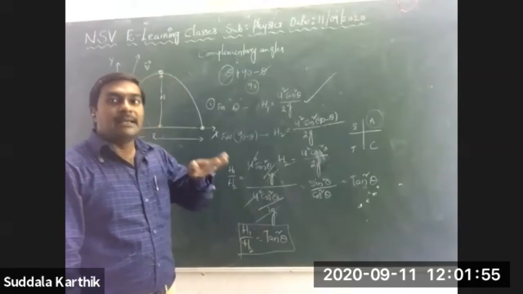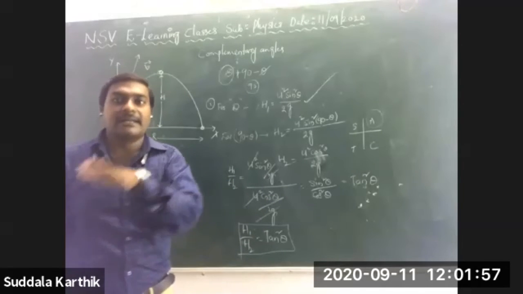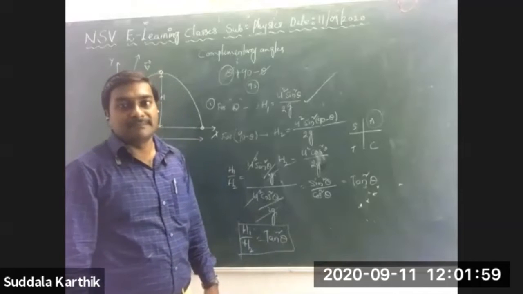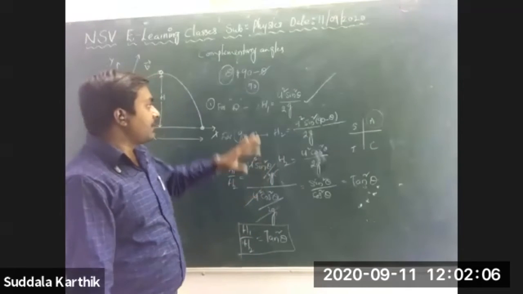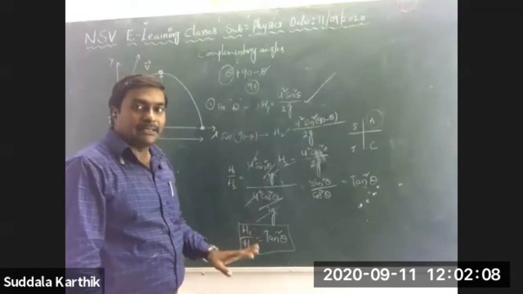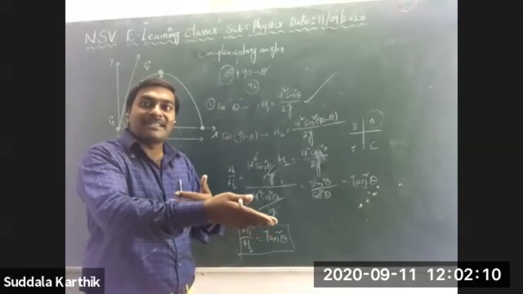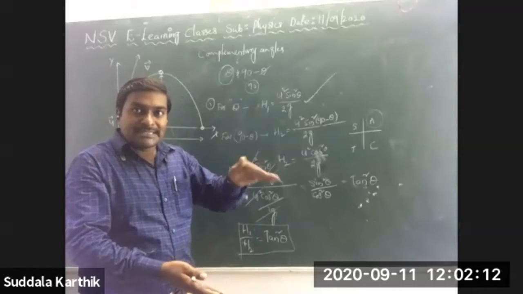In the options: tan square theta, cot square theta, cos square theta, sin square theta. Which option? First option, tan square theta. From this derivation, you can write it down. In some other questions, there is a first level question.